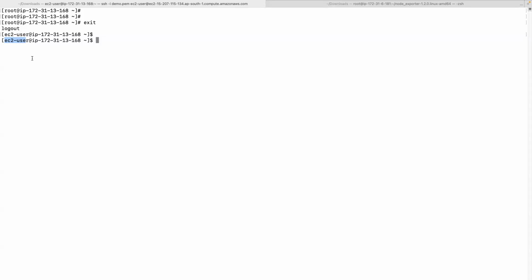Whenever you create a user, listen to this carefully. In Linux, whenever you create a user, let's suppose we have ec2-user, there will be a group created by the same name, and this user will be added into the group. This is called the primary group. And you can add the same user to multiple groups. Those will be called secondary groups.